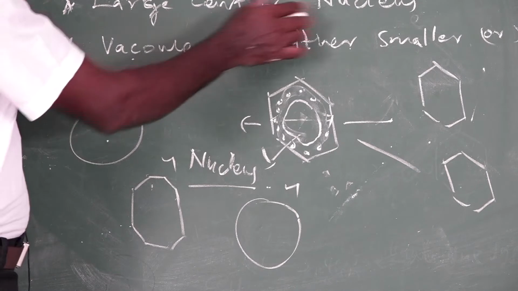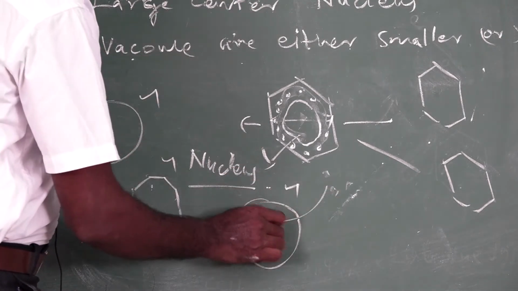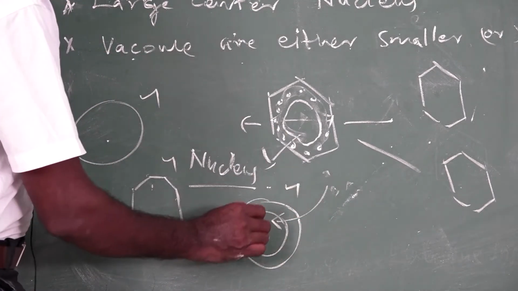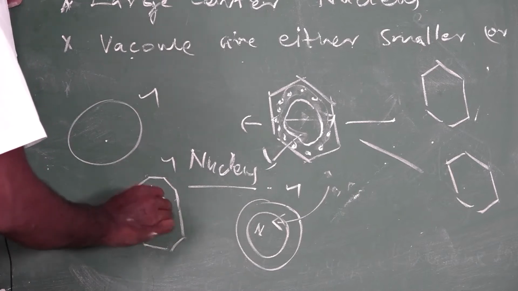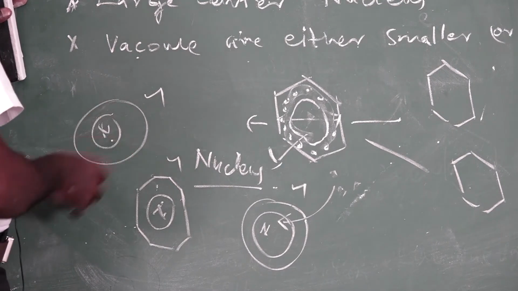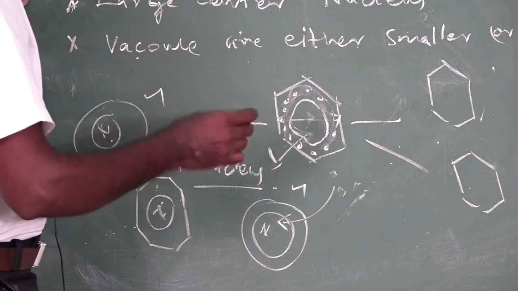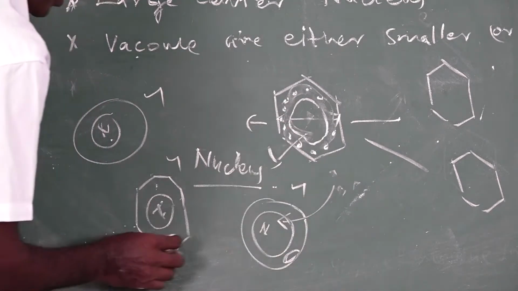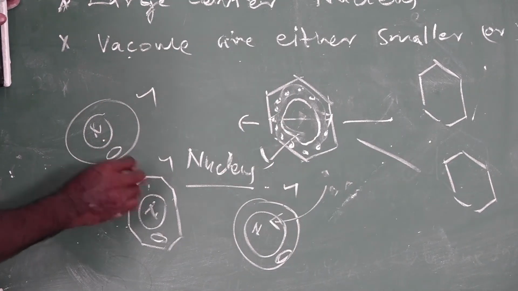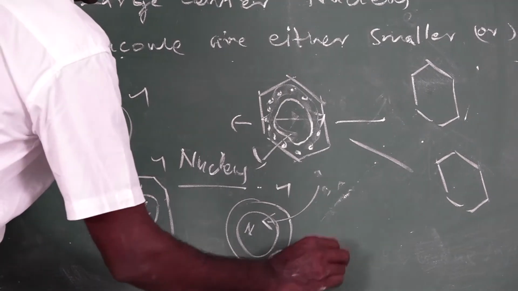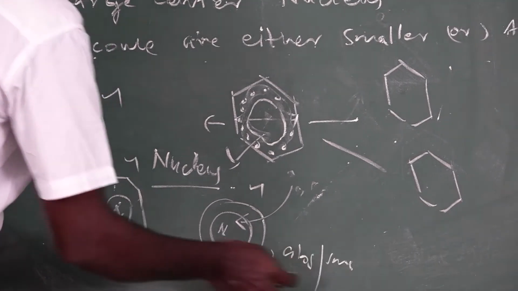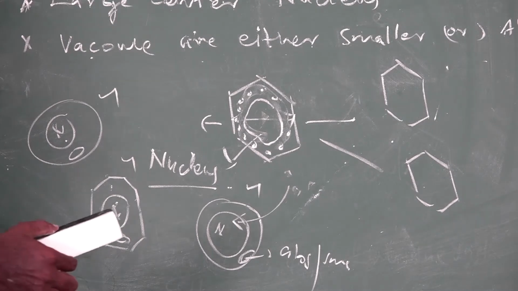The large central nucleus is present in dense cytoplasm. Vacuoles are either absent or smaller. These are the characters found in meristematic tissue.